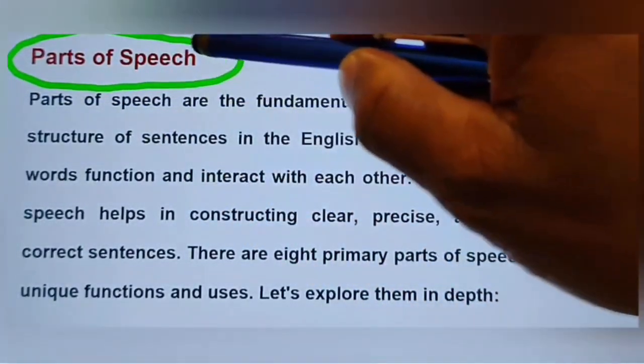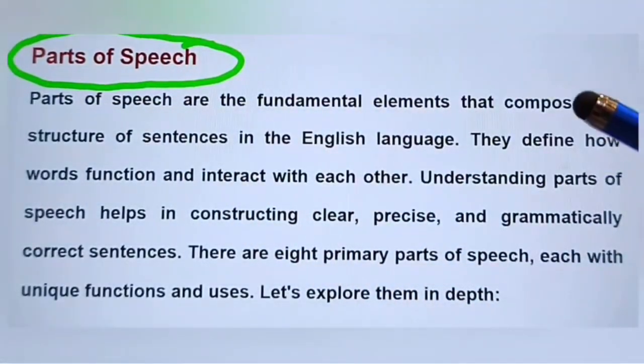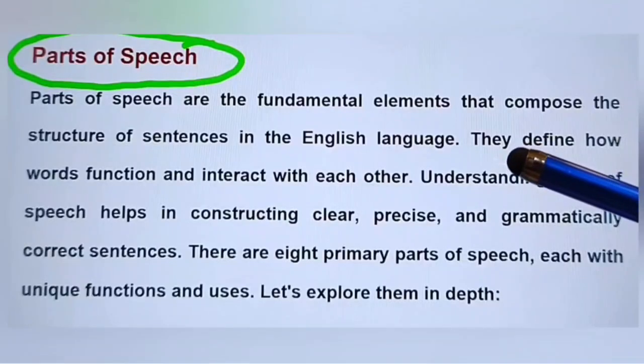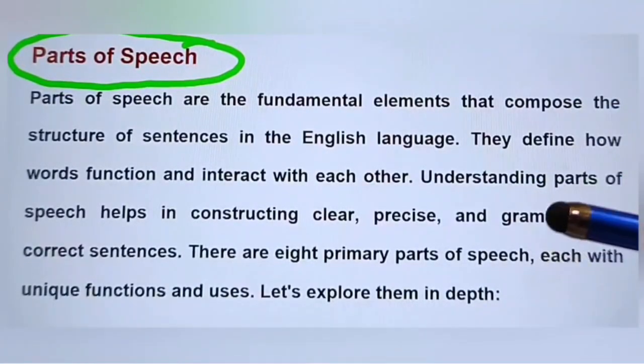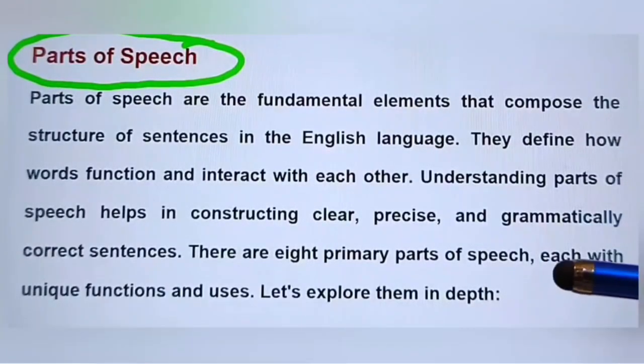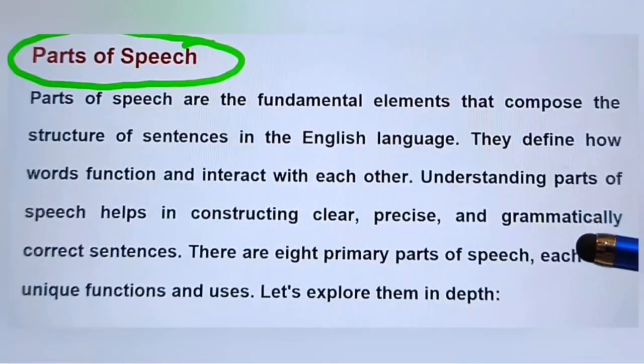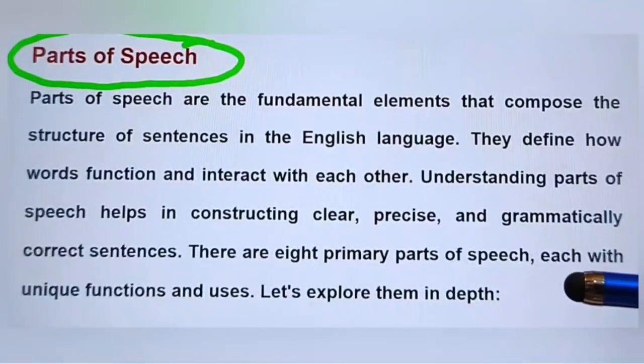Let's describe here. Parts of speech are the fundamental elements that compose the structure of a sentence in the English language. They define how words function and interact with each other.